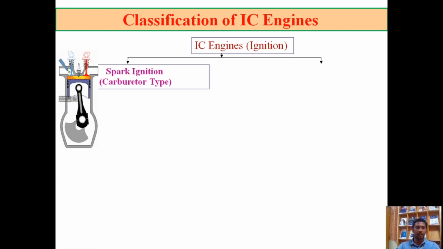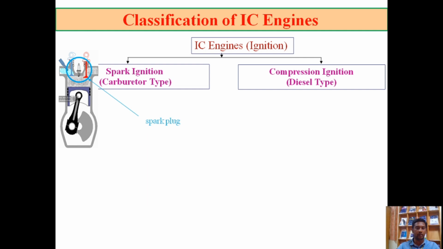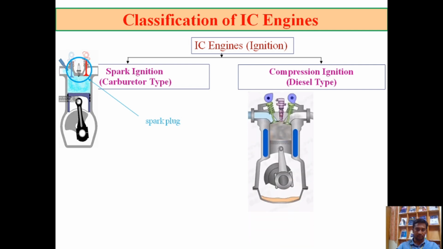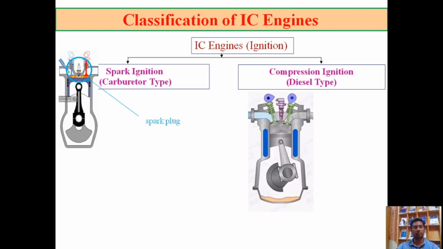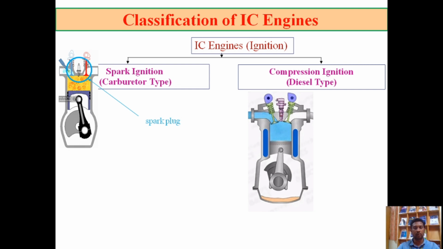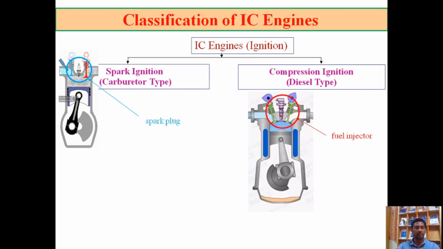Based on the ignition, IC engines are classified into two types, that is the spark ignition engine, the carburetor type, and the compression ignition engine, the fuel injection or diesel type. Spark ignition engine is suitable for petrol engines. Compression ignition engine is suitable for diesel engines. The only difference is that the SI engine has a spark plug, whereas the CI engine has a fuel injector.